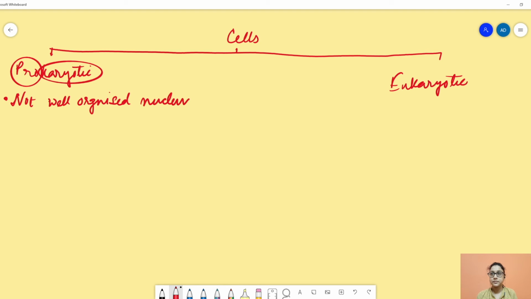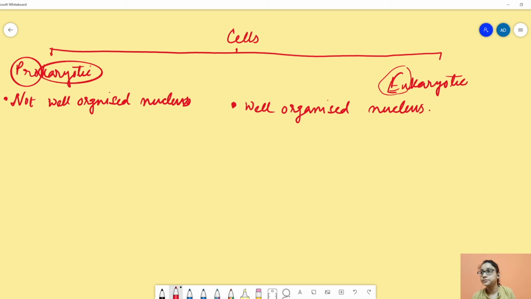But in eukaryotic cells, eu means advanced, and we find a well organized nucleus. We will discuss the structure of the nucleus briefly in later classes.